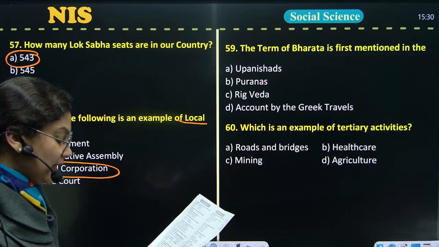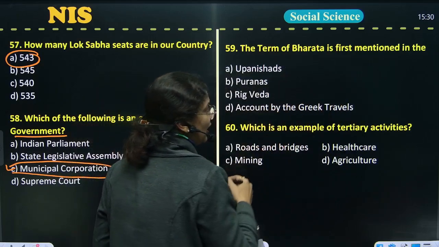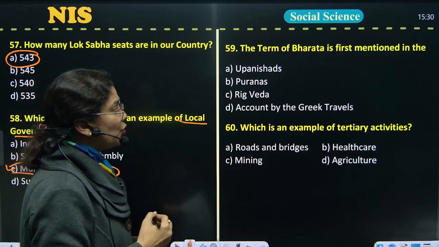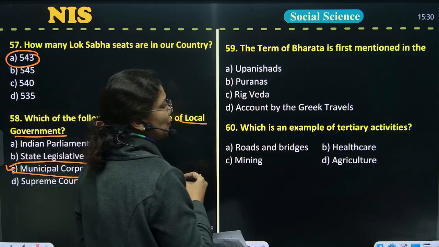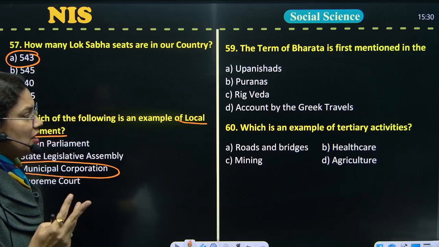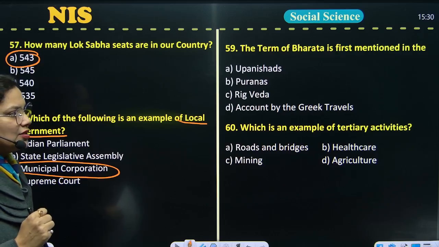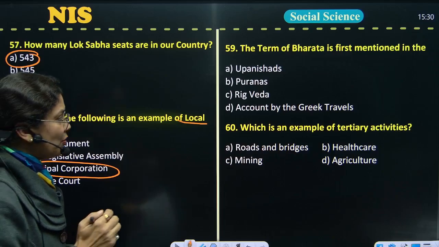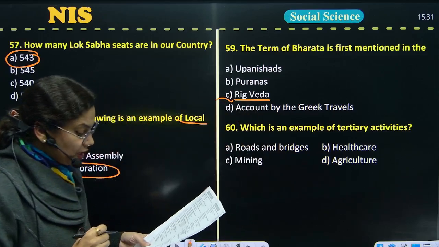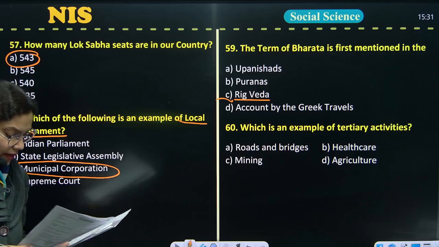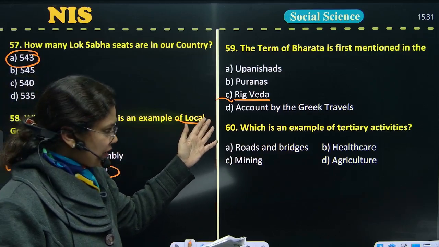Now, moving to the next question, number 59. The term Bharata is first mentioned in. You have to find out among the four options which is correct. Option A is Upanishad, B is Purana, option C is Rig Veda, and option D is the account by Greek travellers. So the correct option is Rig Veda. The correct answer of question number 59 is Rig Veda, a very ancient text in which the word first appears.